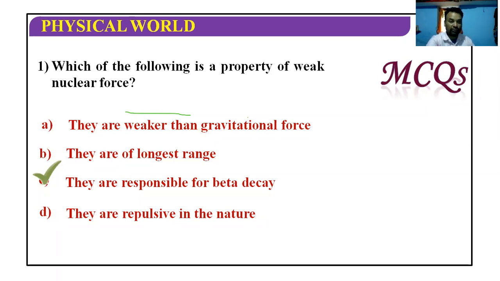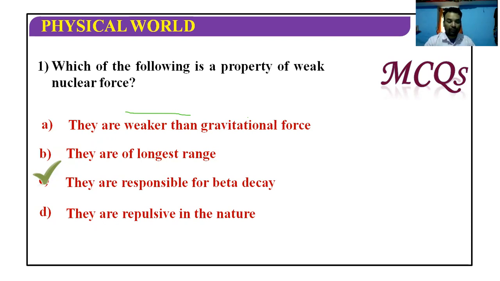Which of the following is a property of weak nuclear force? Weak nuclear force produces electron. Electrons are not present in the nucleus, but still in the alpha, beta, gamma rays emission, beta particles are coming out from the nucleus of the radioactive nuclei of the radioactive material.